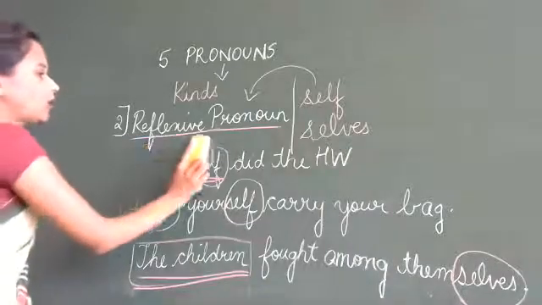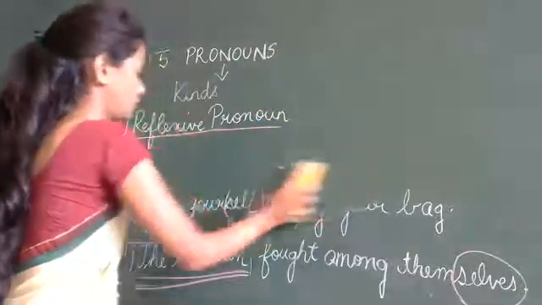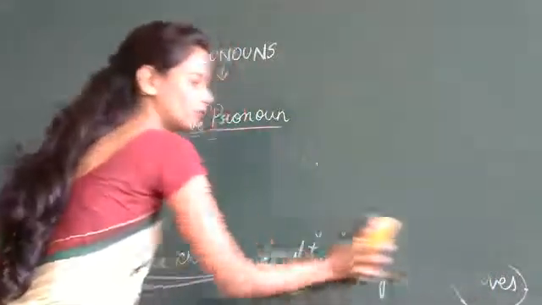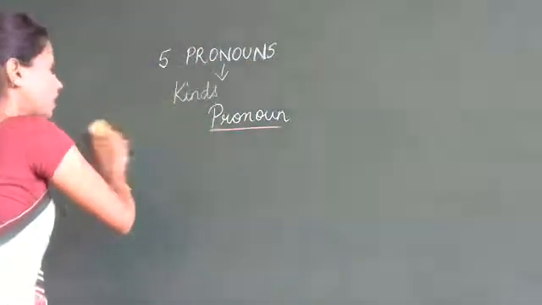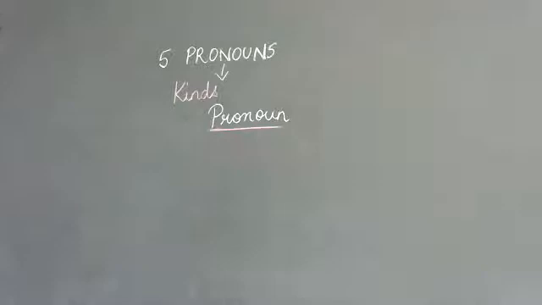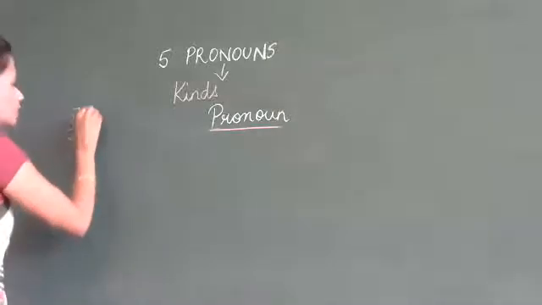The third kind of pronoun. Shall we go to the third kind of pronoun? Yes, the third kind of pronoun is very easy. You will understand it quickly. What is the third one?